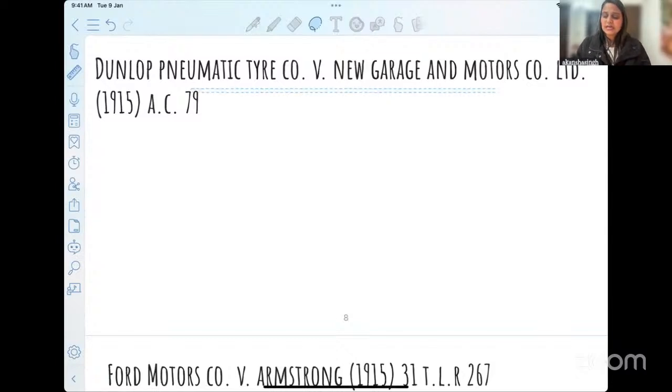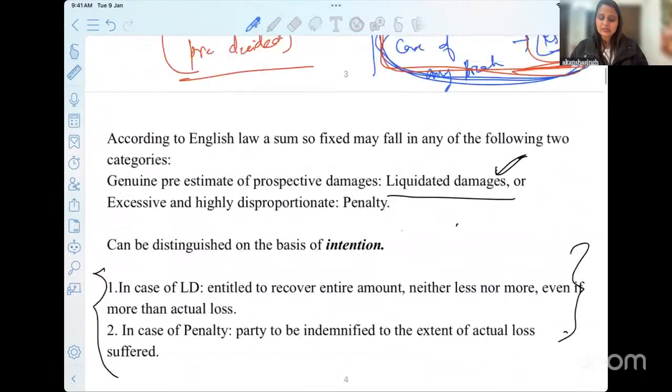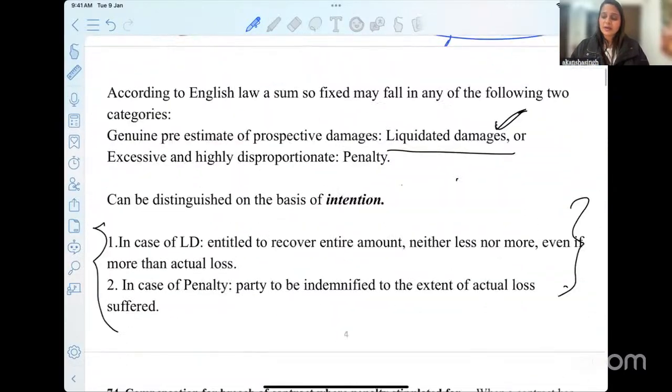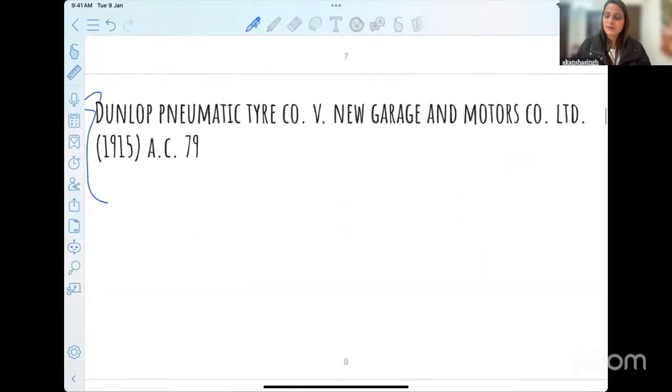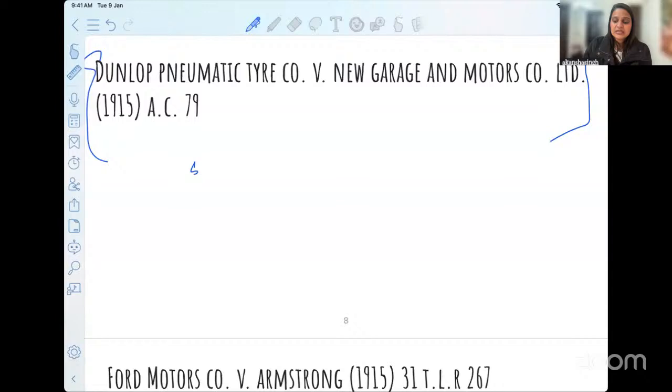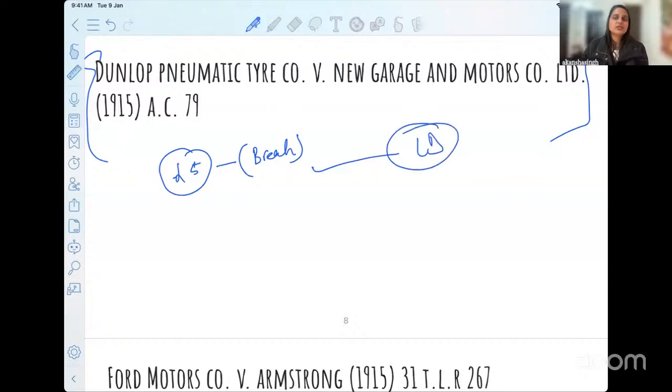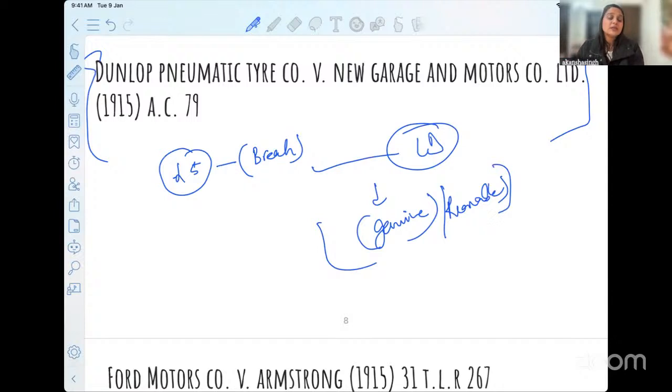So this is the case that I discussed in the beginning. If you remember, I spoke about the manufacturer and the dealer. So the first case was Dunlop Pneumatic Tyres, right? This is the name of the case law that I've mentioned. And the court here said that this will not be penalty, wherein they said that you will have to pay £5 in case of each breach. This is liquidated damages. Why is it liquidated damages? Because it is a genuine amount. It looks like a genuine and reasonable amount which the other party, the aggrieved party, will have to face in case you breach the terms of the contract.